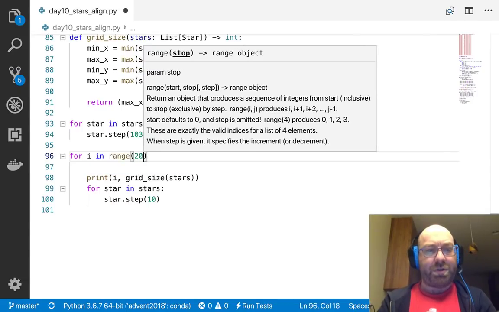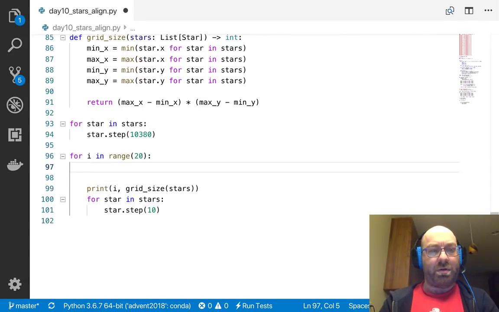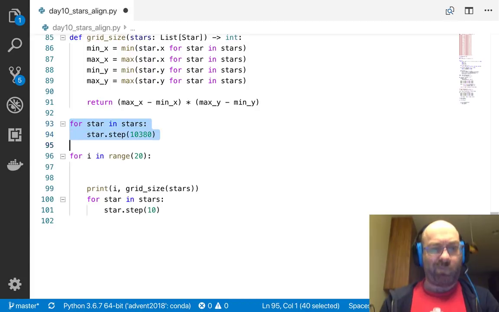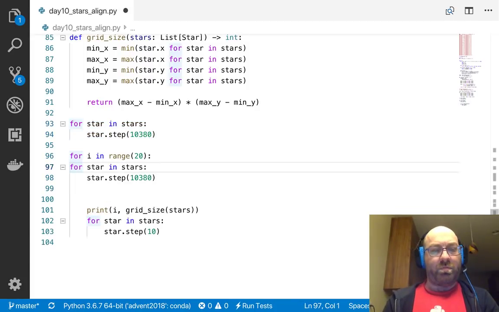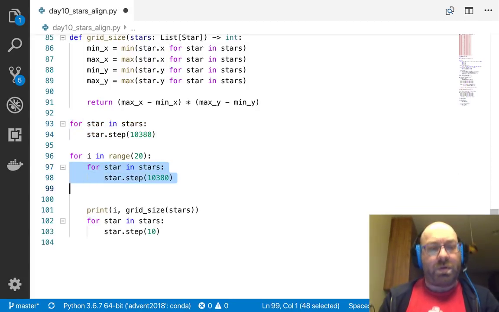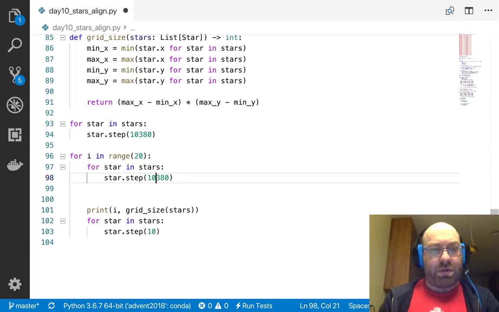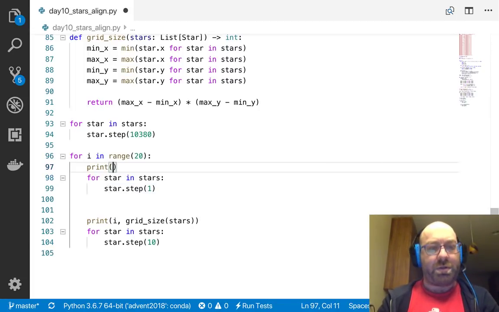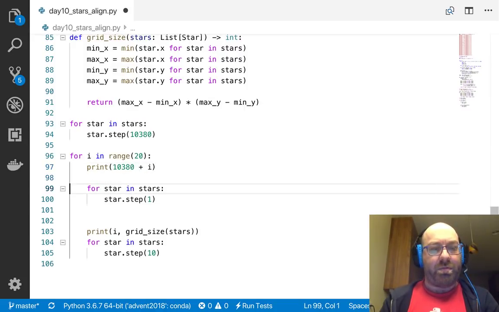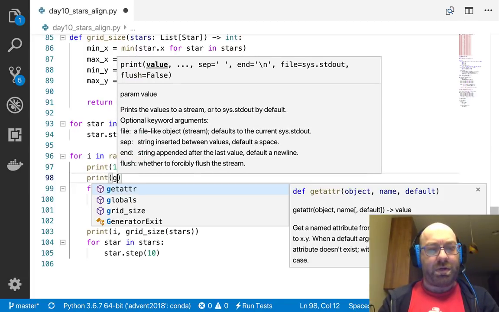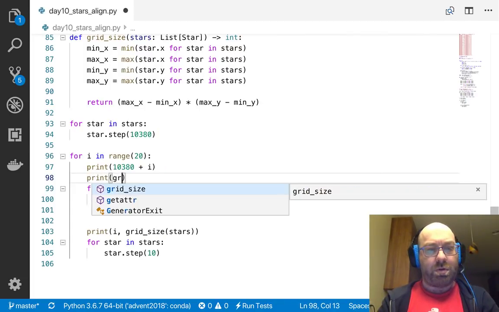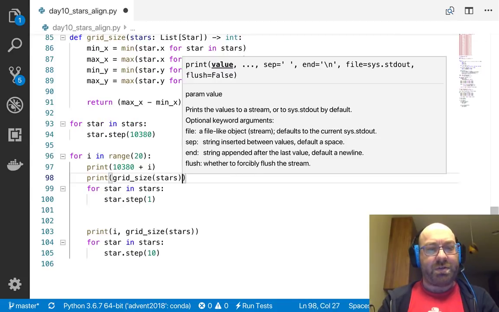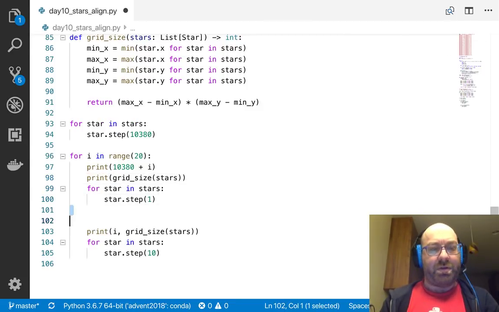So for i in range 20, for star in stars, so let's do print 10380 plus i, and then print grid size of stars, and then let's step them.